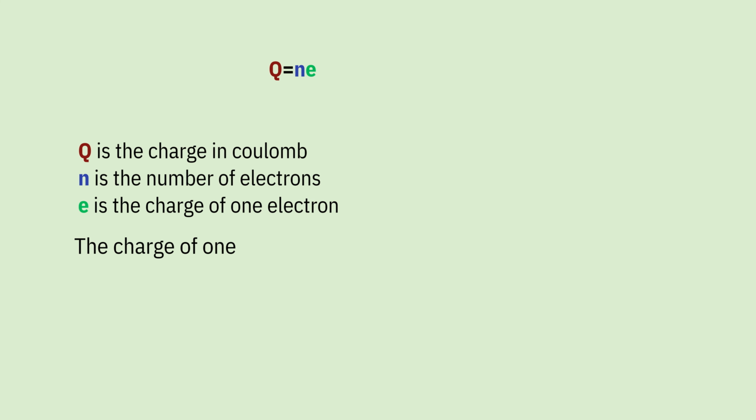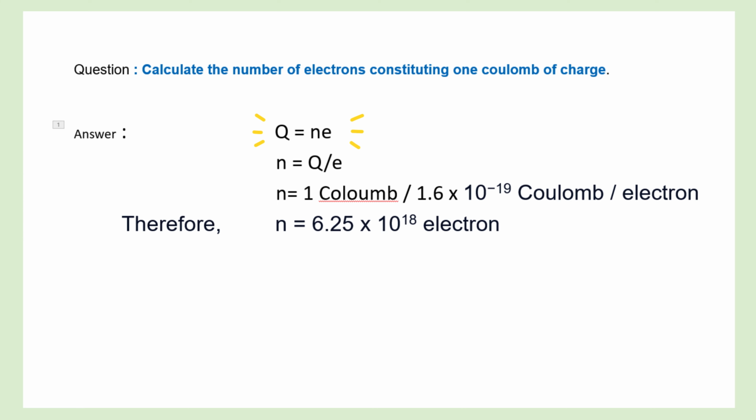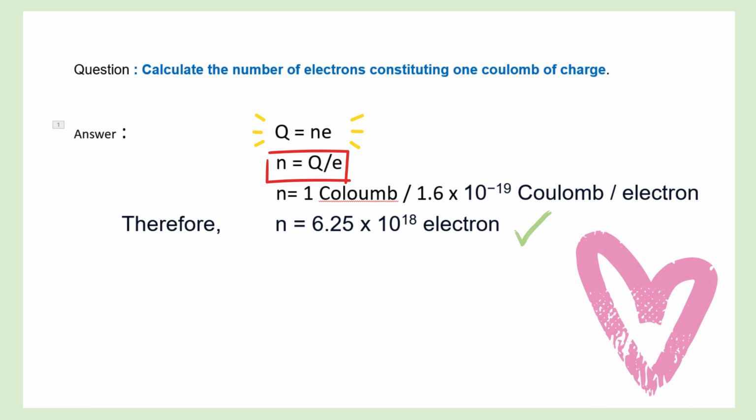The charge of one electron is minus 1.6 × 10^-19 coulomb. So first we write the formula Q equals n e, and n equals Q by e. n equals 1 coulomb by the charge of one electron, which we know is 1.6 × 10^-19 coulomb. Therefore n comes to 6.25 × 10^18 electrons.